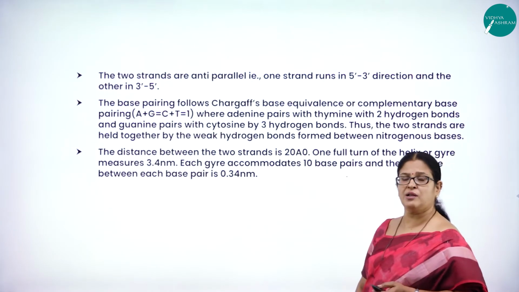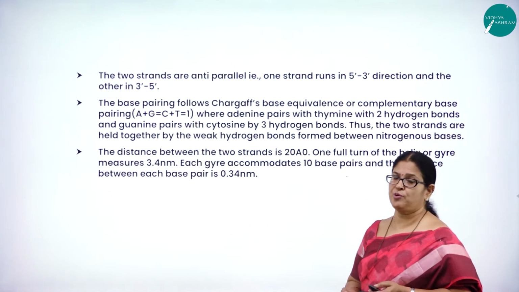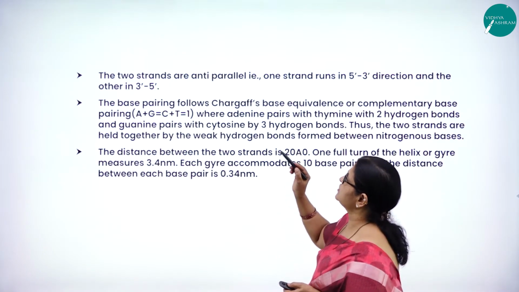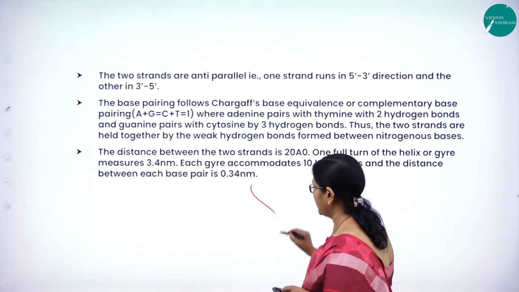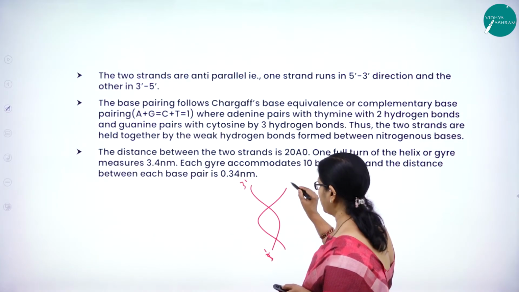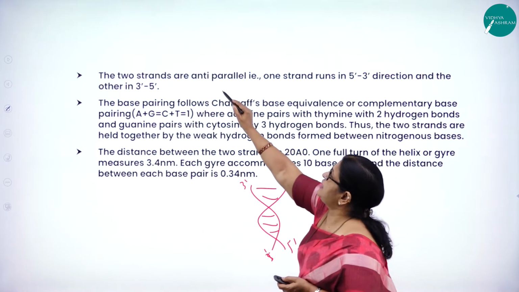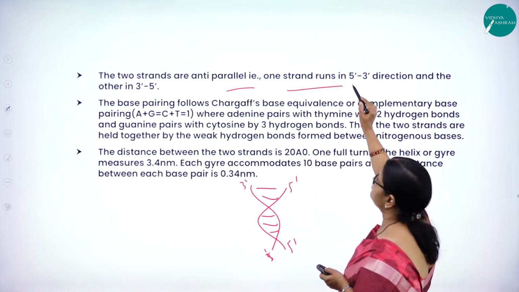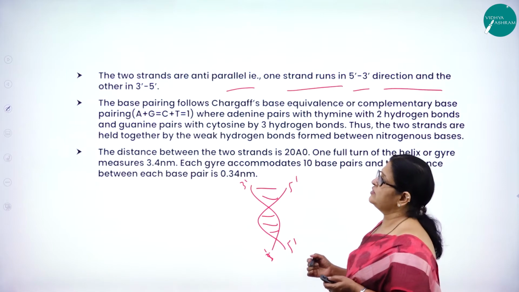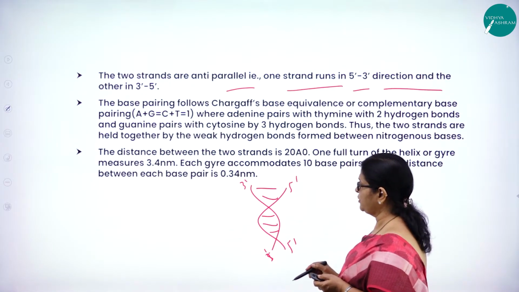Moving on to the remaining points with reference to the structure of DNA proposed by James D. Watson and F. H. Crick, the 2 strands are anti-parallel. If one is 3', the other will be 5'. So they are anti-parallel strands. One strand runs in the 5' to 3' direction, and the other strand runs in the 3' to 5' direction. That is a very important point to be noted.